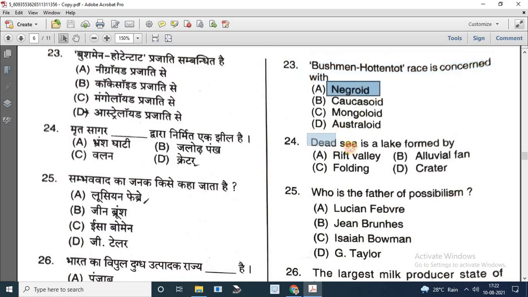Question number 24. Dead Sea is a lake formed by. Options are Rift Valley, alluvial fan, folding, and crater. So the correct answer is Rift Valley. Question number 25. Who is the father of possibilism? Options are Lucien Febvre, Jean Brunhes, Isa Bowman, and G. Taylor. So the correct answer in the given options is Lucien Febvre.